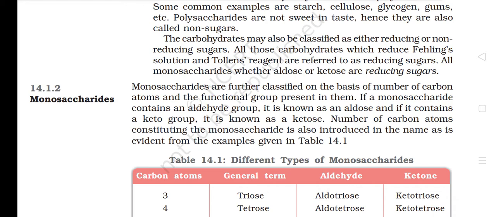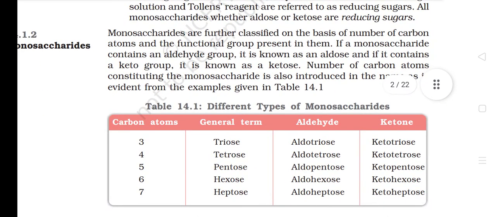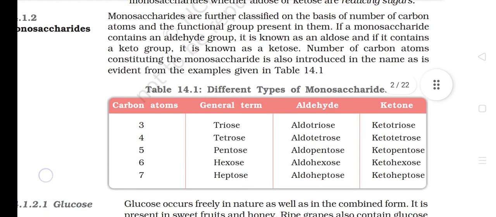14.1.2 Monosaccharides. Monosaccharides are further classified on the basis of the number of carbon atoms and the functional group present in them. If a monosaccharide contains an aldehyde group, it is known as an aldose, and if it contains a keto group, it is known as a ketose. The number of carbon atoms constituting the monosaccharide is also introduced in the name, as is evident from the examples given in Table 14.1.